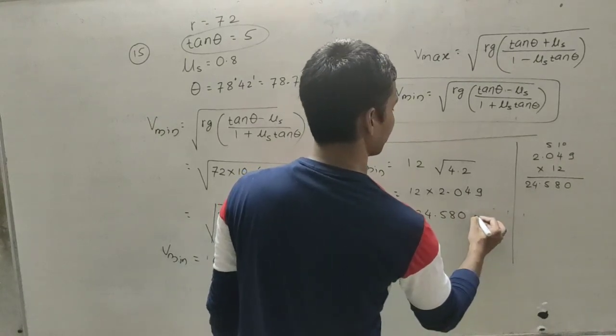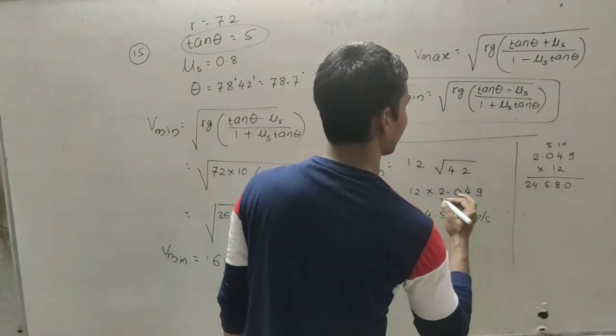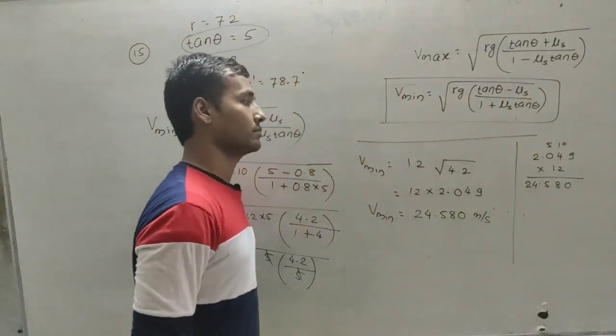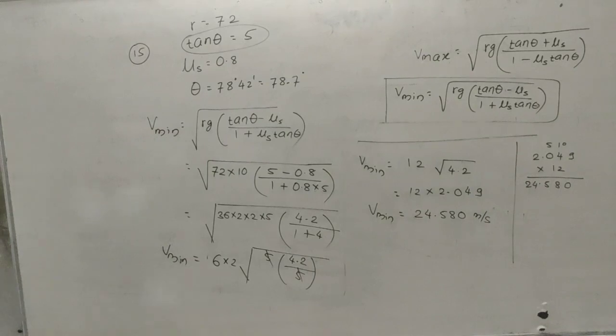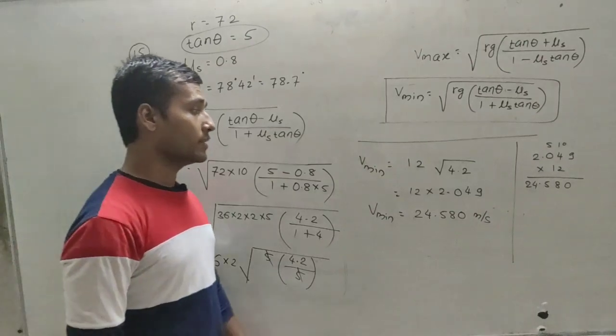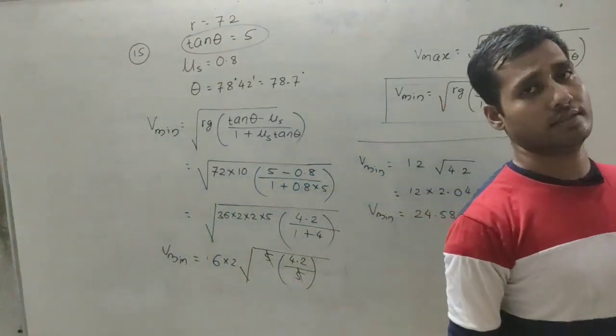This value is in meters per second. So write this down.